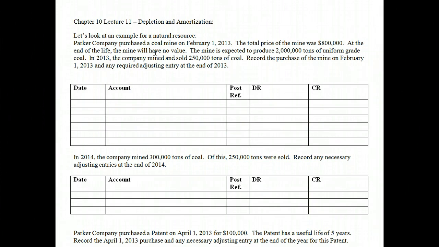We have looked at depreciating plant assets, those assets that are used in the operation of our business. But there are other types of long-term assets that we must also allocate cost over the benefited periods. These assets include natural resources and intangibles. A natural resource is an asset that we derive from the earth and can only be replenished or recreated by